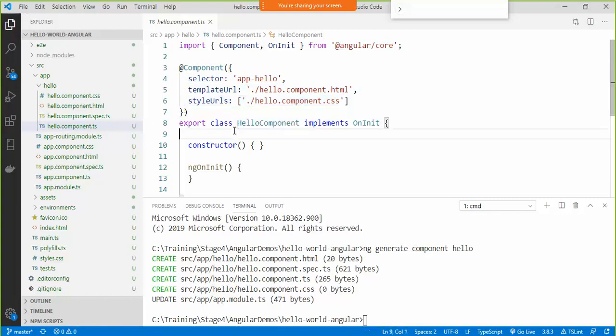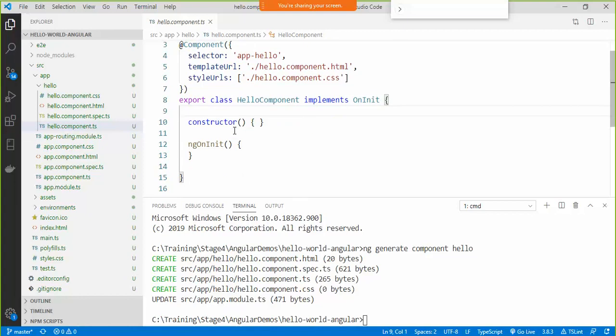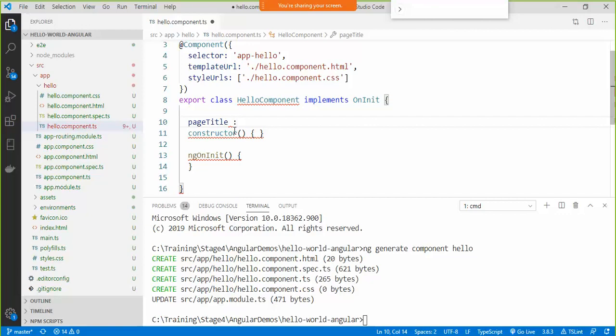In this class, by default there is one constructor. I'm going to add one field here, say message, colon, string, equals to, this is hello component.